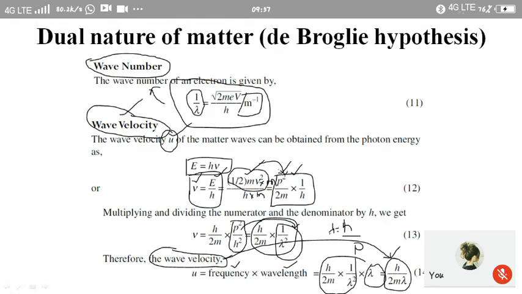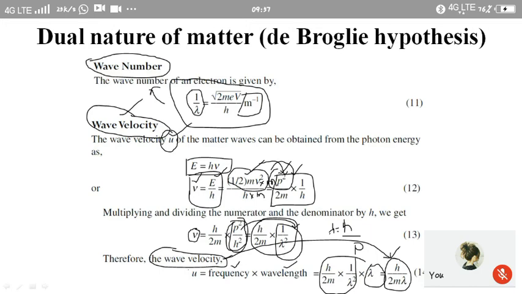That m square v square can be replaced by p square. So we get p square by 2mh. Now again multiplying the numerator and denominator by h, we get h by 2m into p square by h square. P square by h square can be replaced by 1 by lambda square. Therefore finally we get the frequency of the wave is given by h by 2m lambda square.